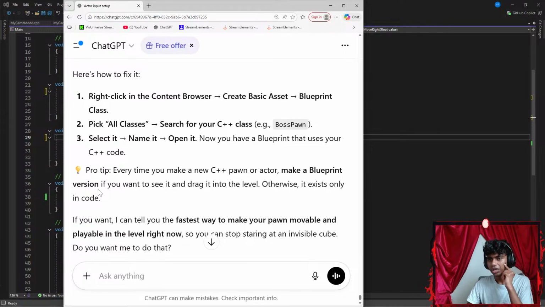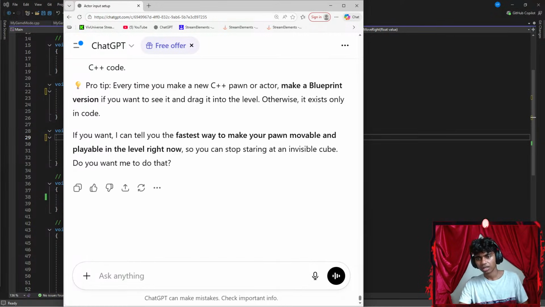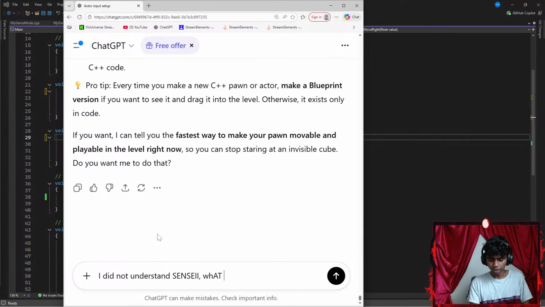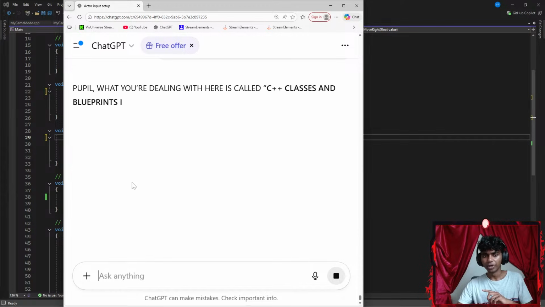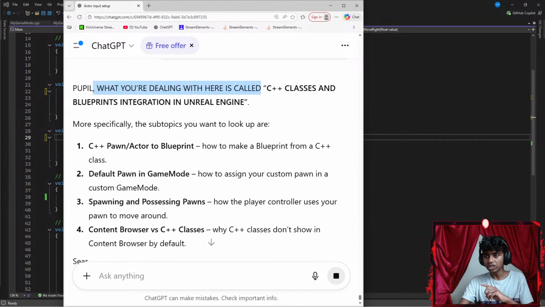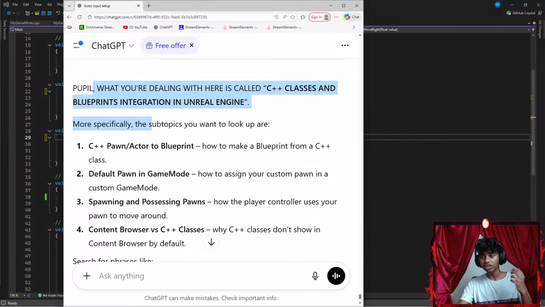Pick all classes. I did not understand. Let me say something like, I did not understand. What is this topic called, in case I want to watch tutorials after the stream? Okay, I want to know what these topics are called. What you're dealing with here is called C++ classes and blueprint integration in Unreal Engine. More specifically, the subtopic you want to look up is C++ spawn actor to blueprint.